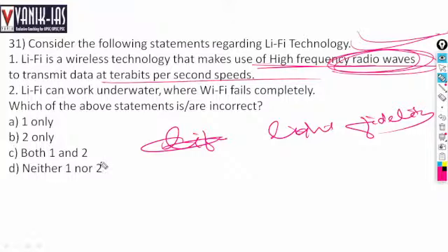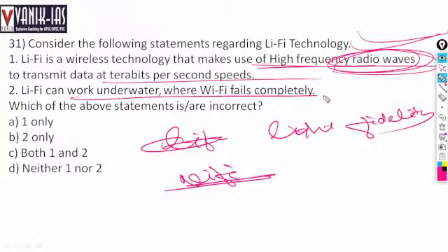Okay. So this is the wireless technology that makes use of visible light in place of radio waves. It promises to remove the limitations of Wi-Fi. Wi-Fi has certain limitations, especially in short range, there are communication problems. In military navigational operations, Wi-Fi does not work, whereas Li-Fi can work underwater completely.